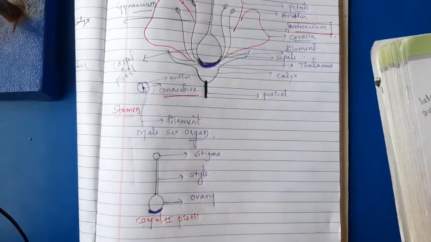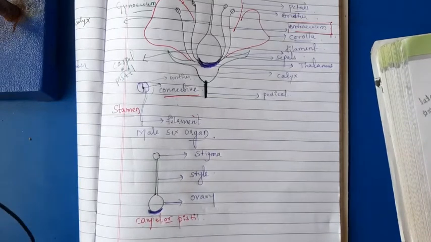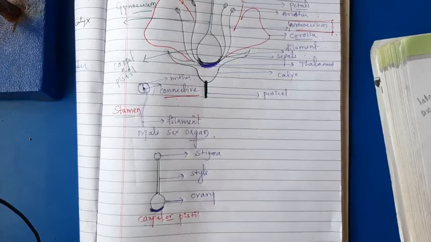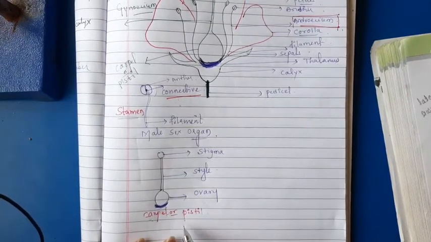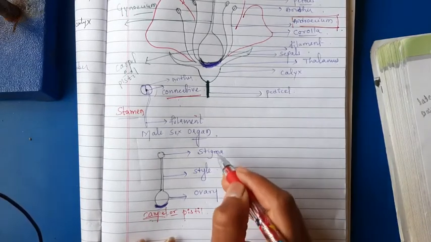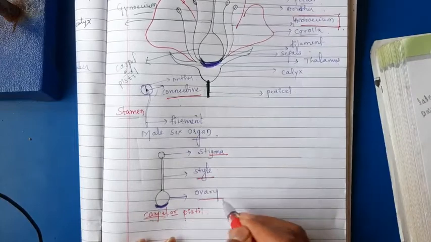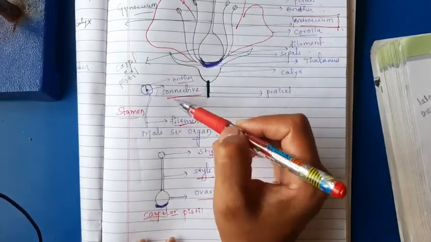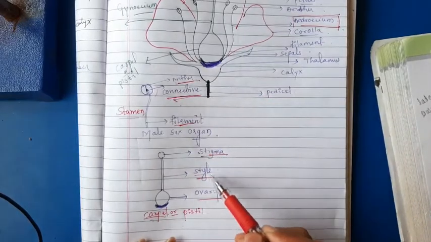This is the structure of carpel. Carpel is a structure of gynoecium which consists of 3 parts: stigma, style and ovary. In the stamen: anther, connective, filament; in the carpel: stigma, style, ovary.